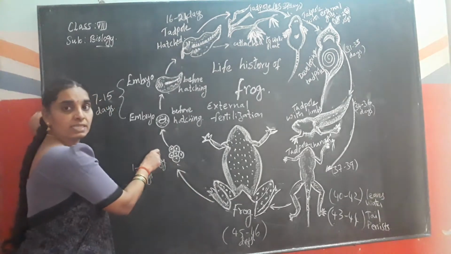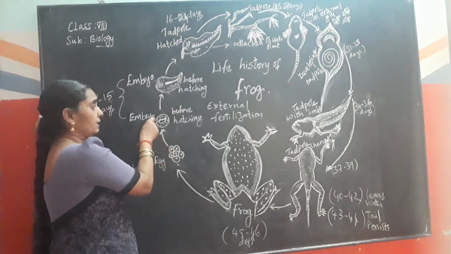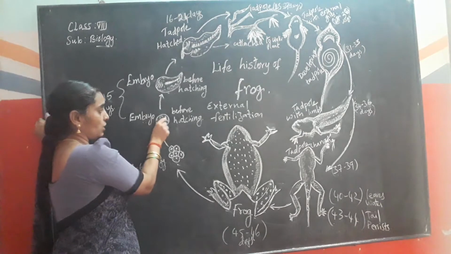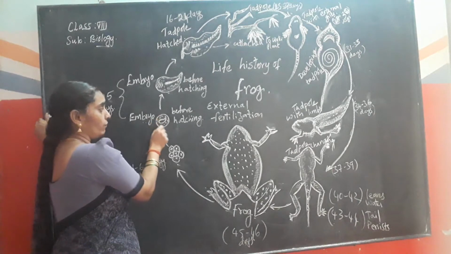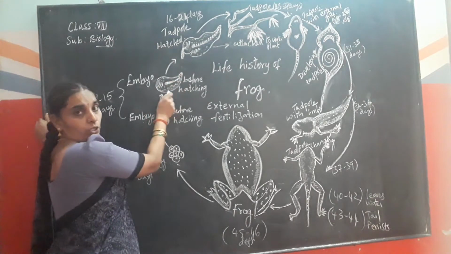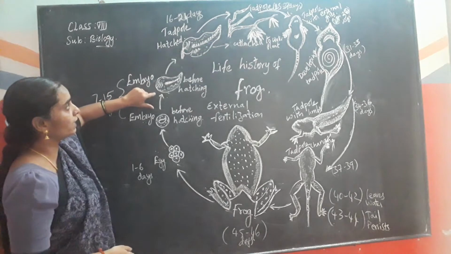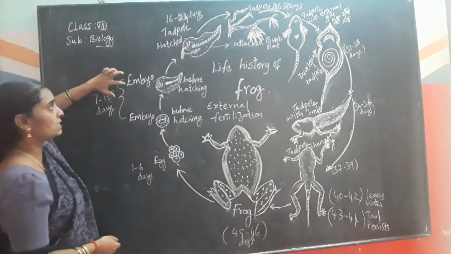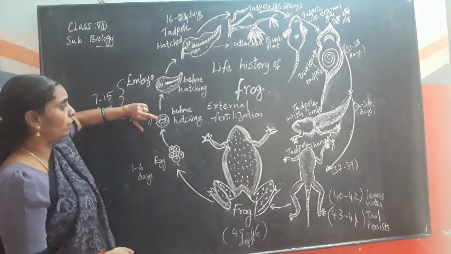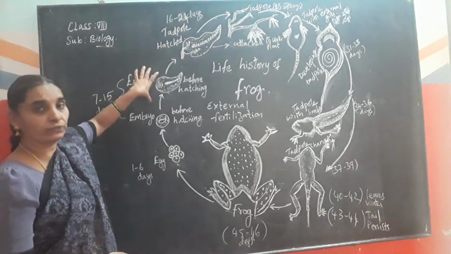Within 1 to 6 days of the release of the eggs, the embryo is hatched. It is shown here clearly for you that the embryo develops within the egg before hatching, which takes up to 15 days.